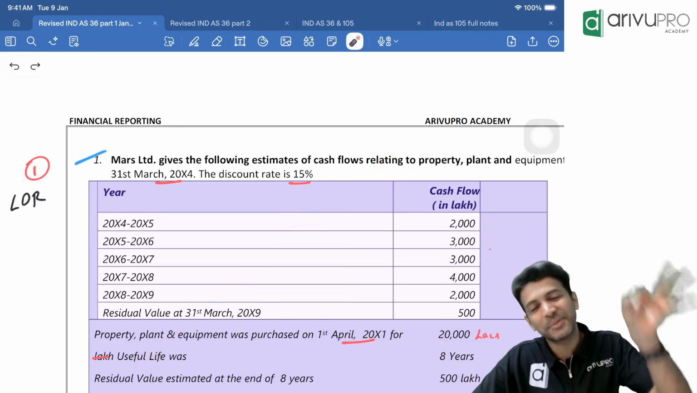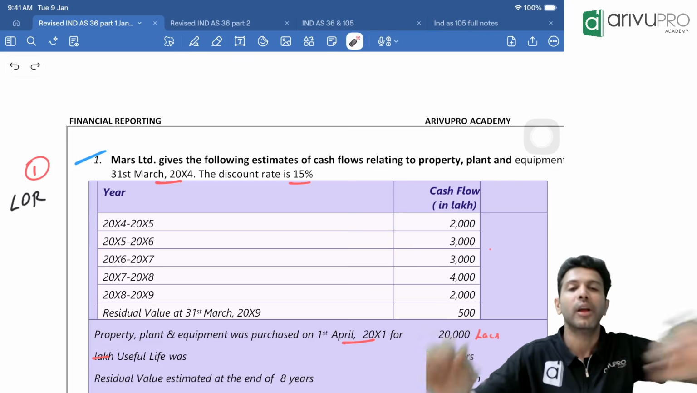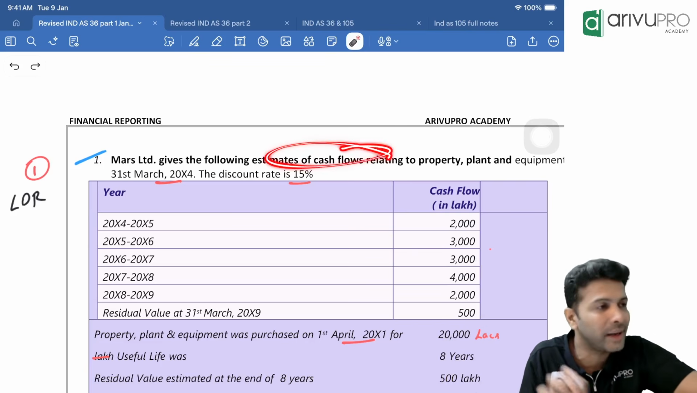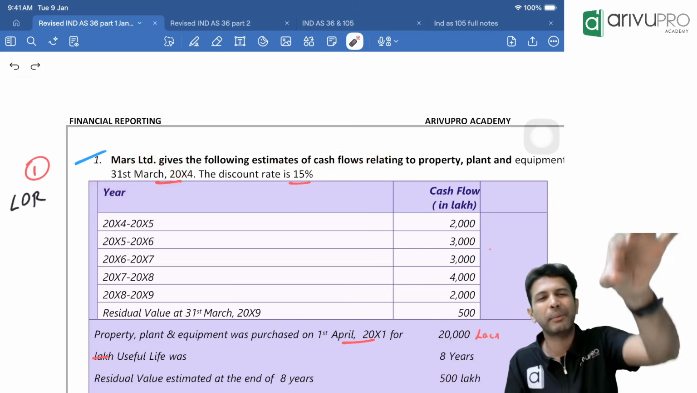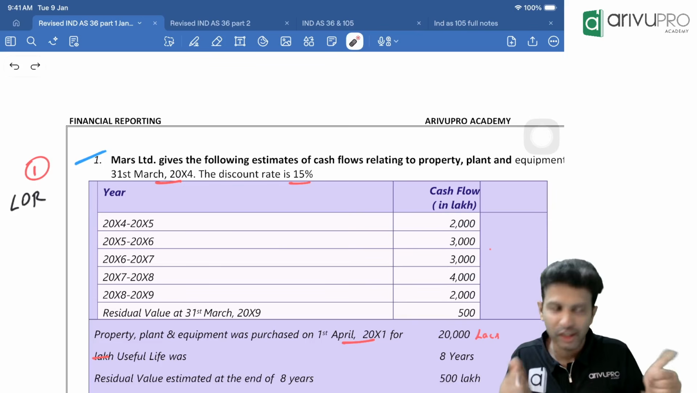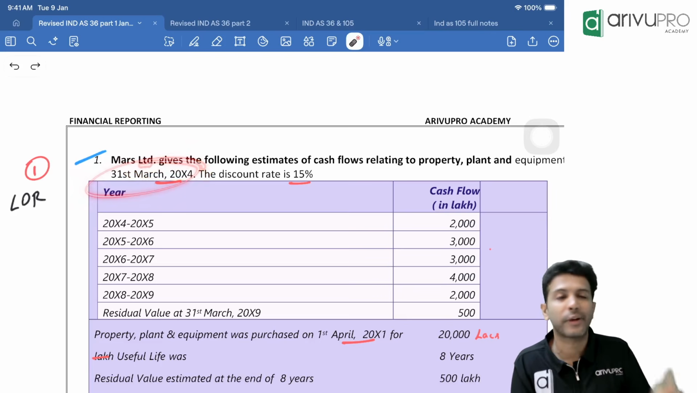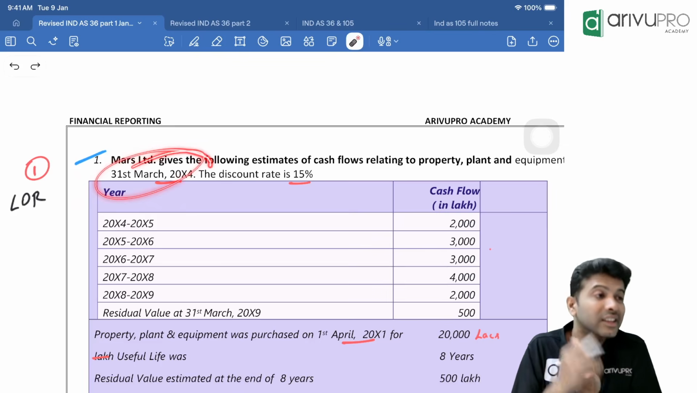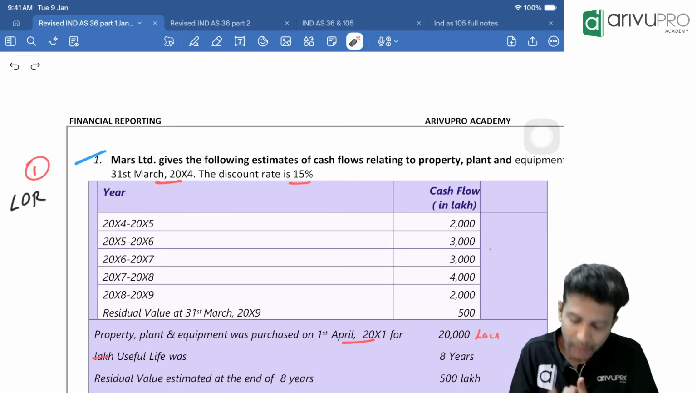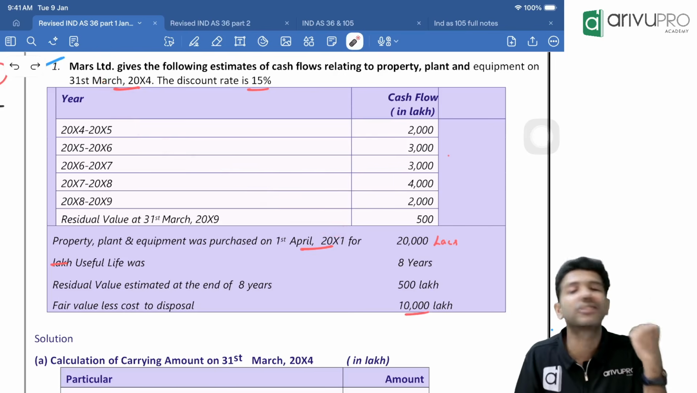In some cases, the impairment indicator will be mentioned, in some it will not be mentioned. But the moment they say we are estimating the cash flow on a particular date, that date becomes your impairment indicator date. Meaning on this day, we need to find the carrying amount and recoverable amount. So you need the carrying amount on 31st March 20X4. But they have given the carrying amount on 1st April 20X1. So how many years is that? From here to here, the difference is 3 years.